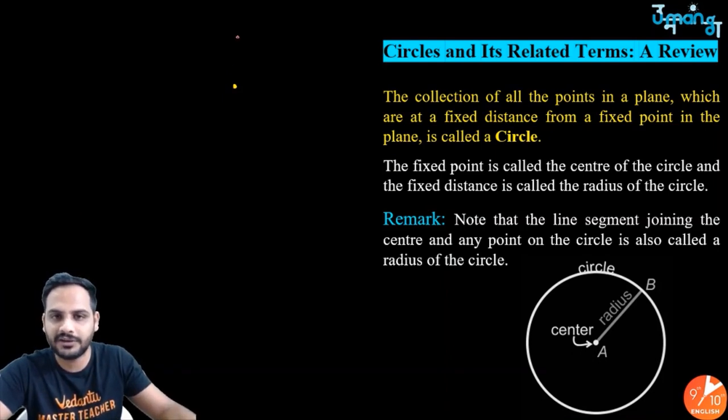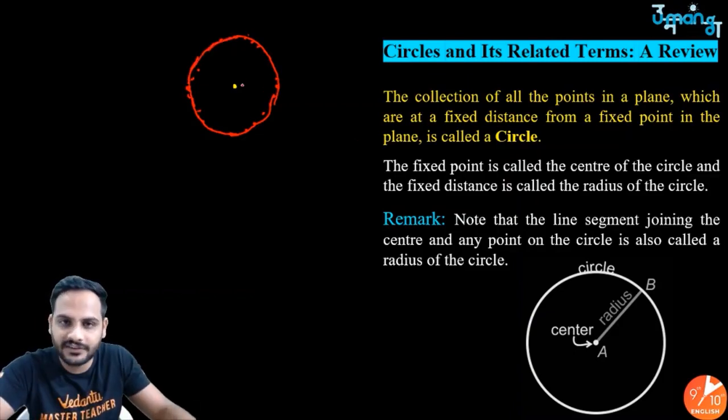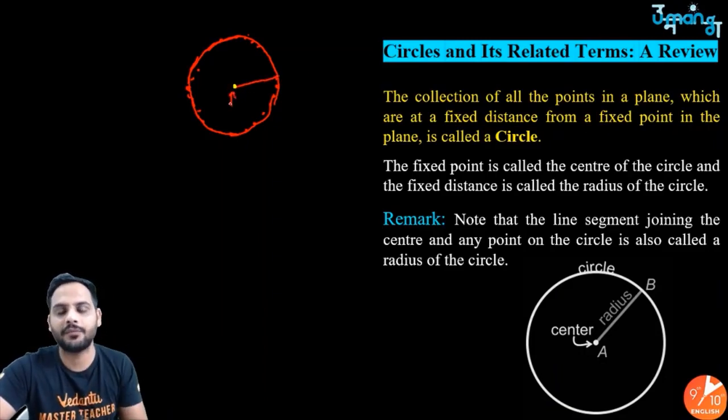One point can be here, one point can be here, one point here, and one point here. There are many other points at 5 centimeters. So there are a total of infinite points which will be at a distance of 5 centimeters from the given point. If we join all these points, we will get the circle. So the collection of all the points which are at a fixed distance from a fixed point is called a circle.